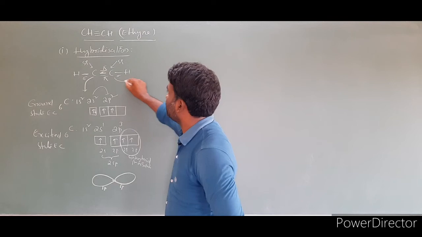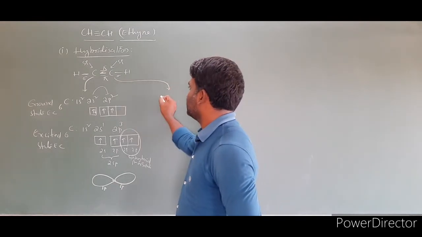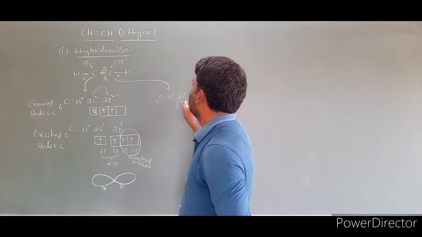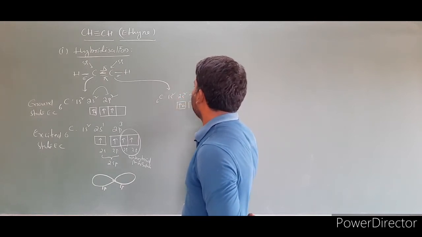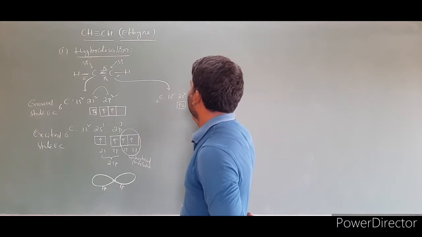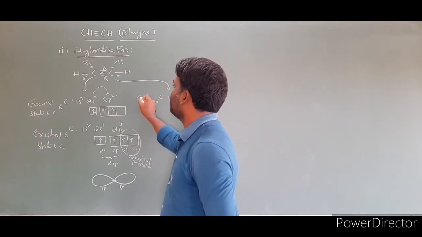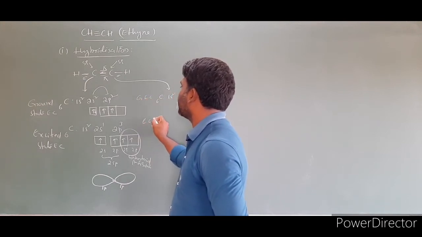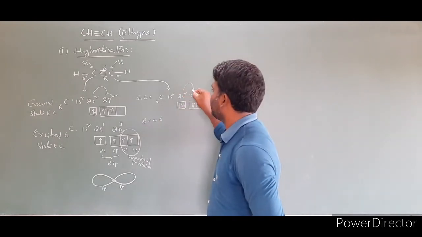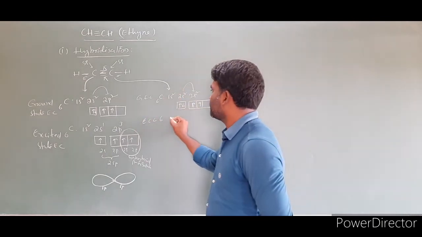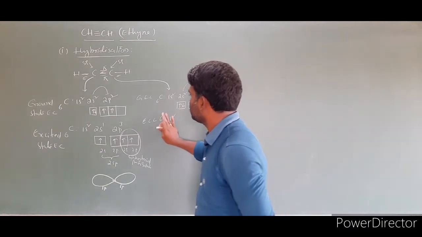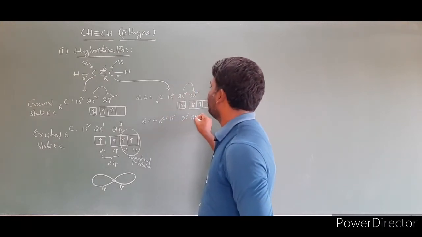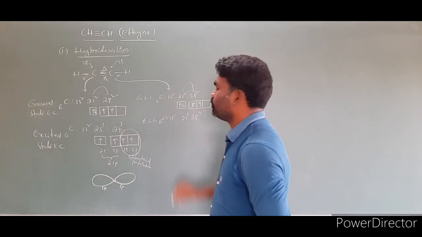Then take the second carbon. Same: carbon 6, 1s2, 2s2, 2p2. Write the orbital diagram. Then this is the ground state electronic configuration. Take the excited state electronic configuration. Then this electron jumps here. Same as I wrote here, the configuration is 1s2, 2s1, 2p3.